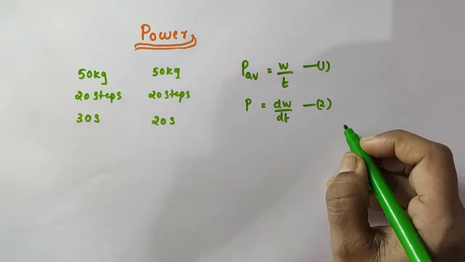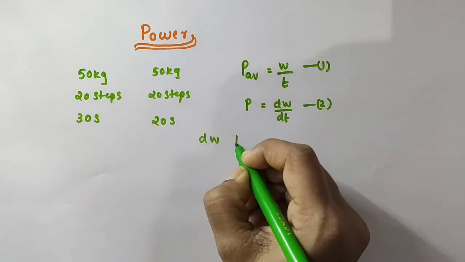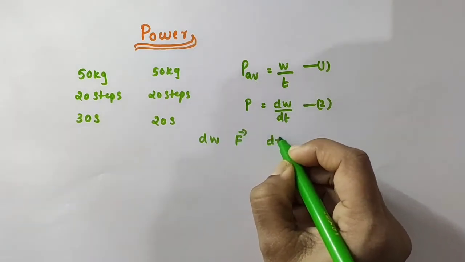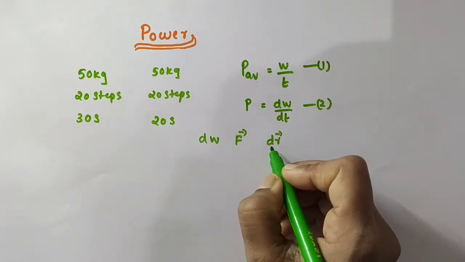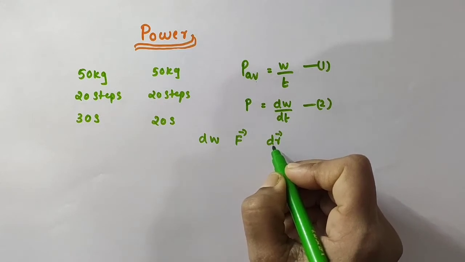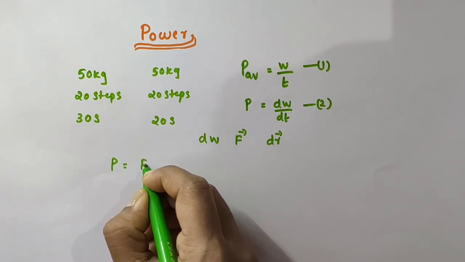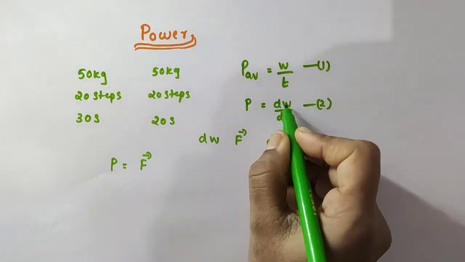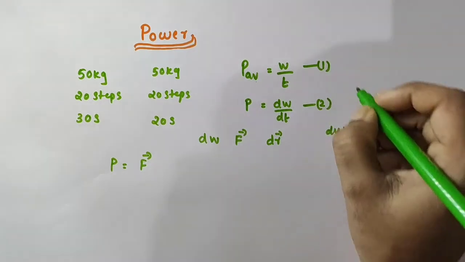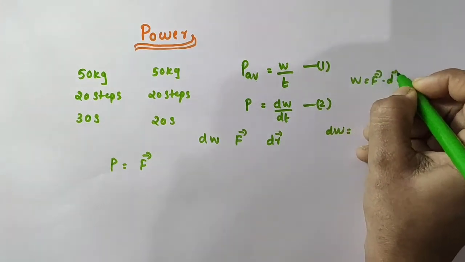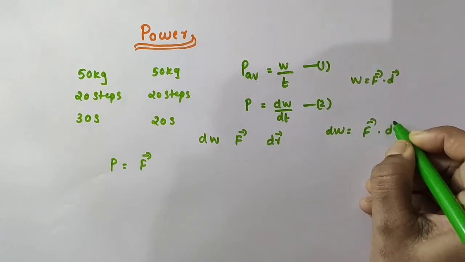Let dW be the work done by a force vector F for a displacement vector dr. Then the instantaneous power becomes what? Instantaneous power P is equal to... what is dW? Work done is equal to vector F dot vector displacement, no? Dot product of force and displacement. So dW is equal to vector F dot the displacement vector dr.